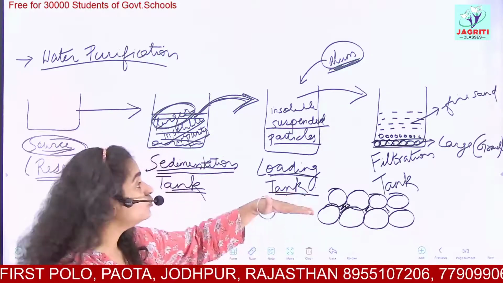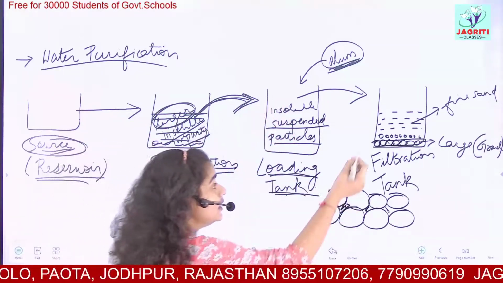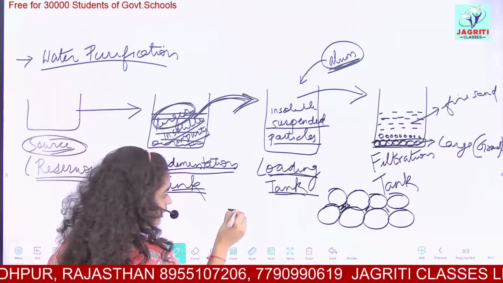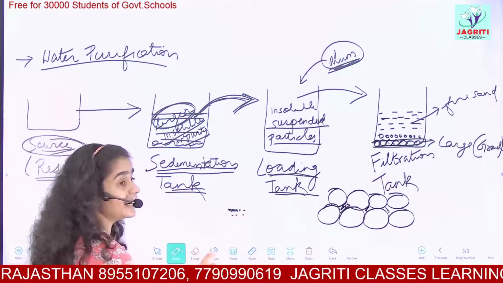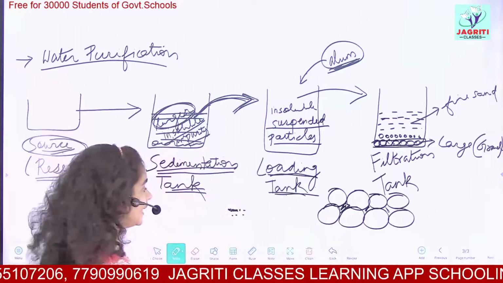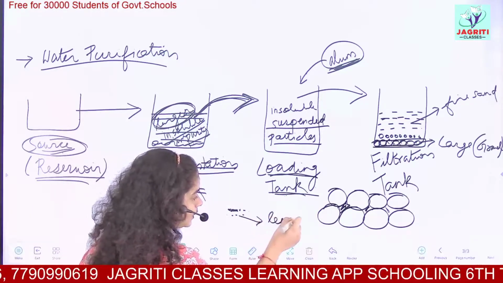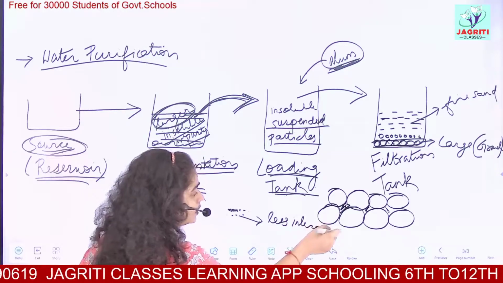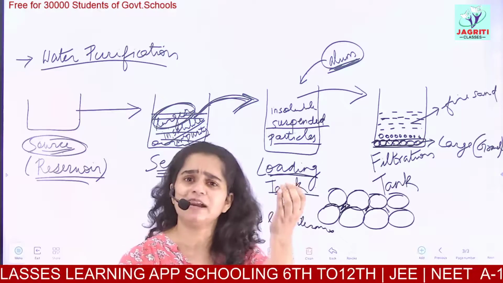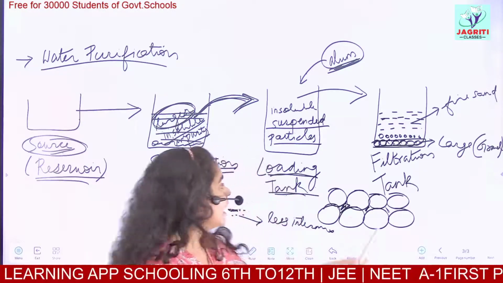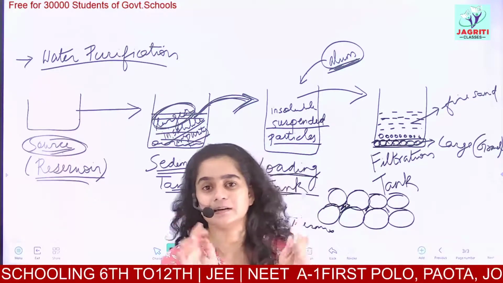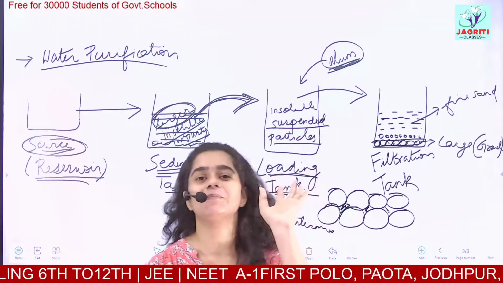But as you move to the top of the tank, if you take these fine sand particles, they are very small. So these fine sand particles can be packed together very compactly, very densely. And what you get here is less intermolecular spaces. So the sand particles have very little intermolecular space. We can in fact say they have negligible spaces. And what about this gravel, which are the large stones? However much you keep the gravel together, you will certainly have some intermolecular spaces.